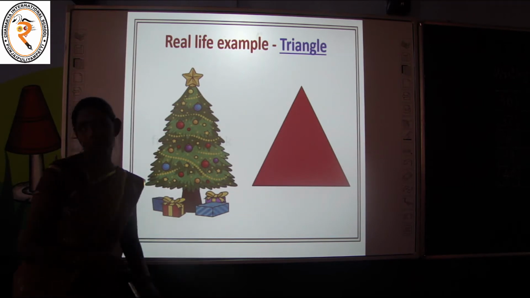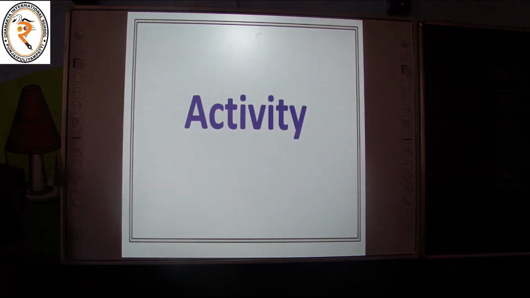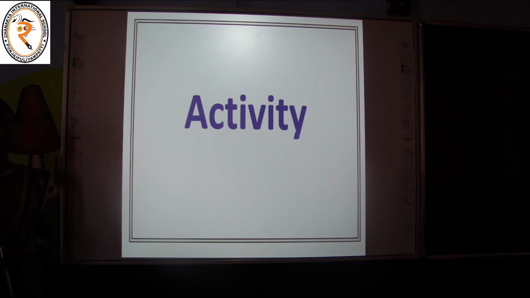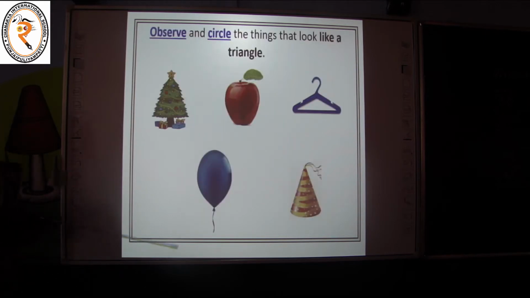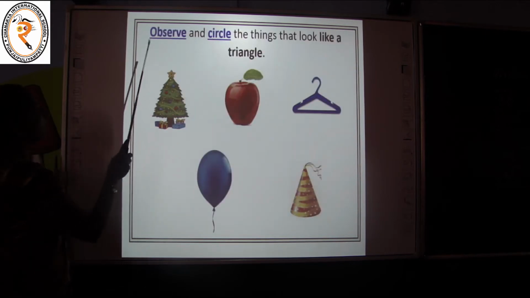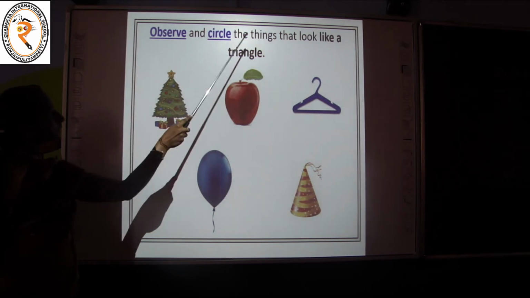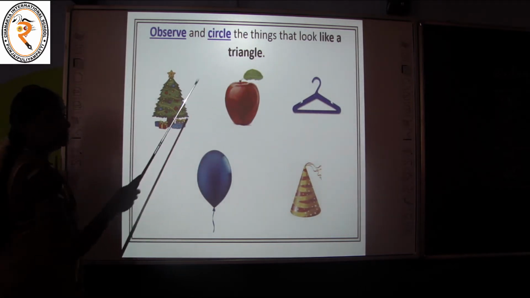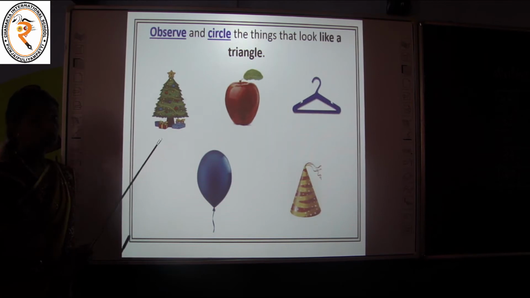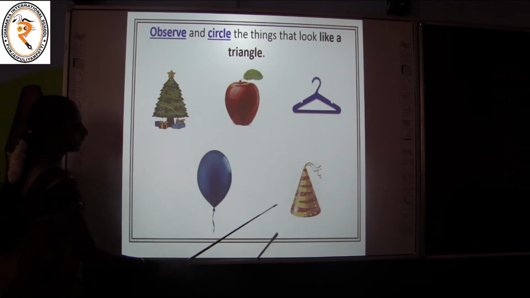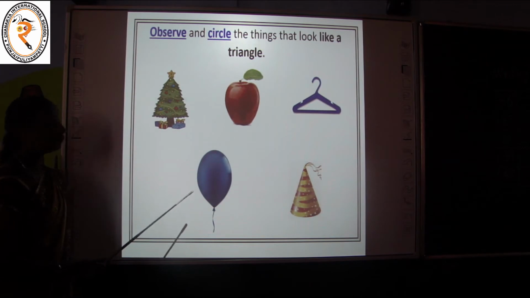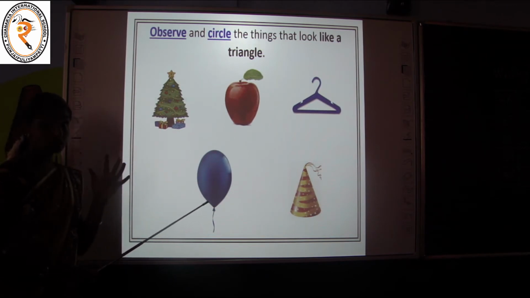Okay, children. Now it's time to do some activities. Okay, are you ready? Be active and do the activity with interest. Okay, children. Let's see one by one. The first activity is observe and circle the things that look like a triangle. Okay, have you understood? Let me explain. Okay, see the screen. How many pictures are given to you? Five pictures are given to you.